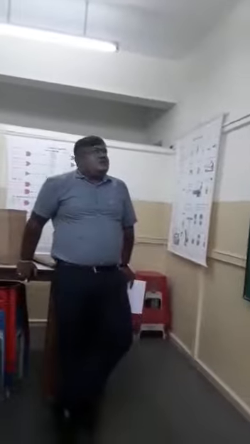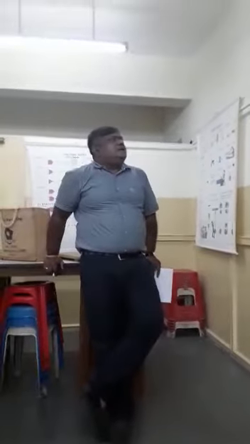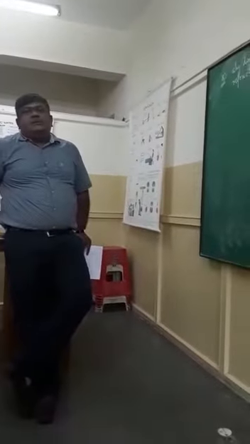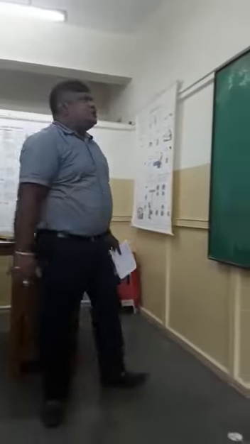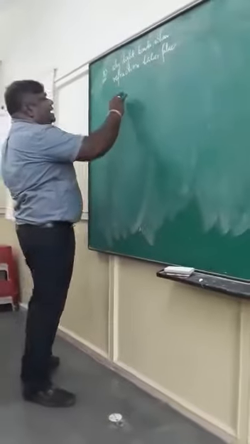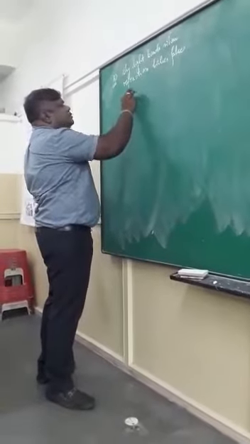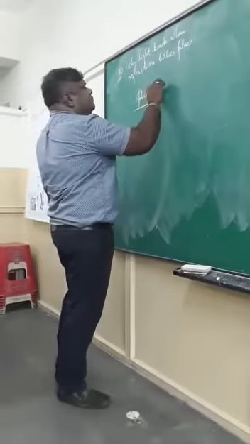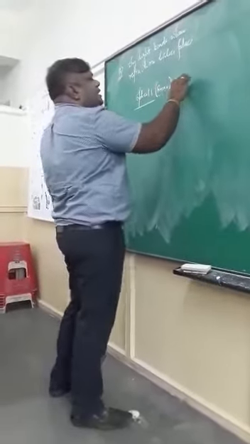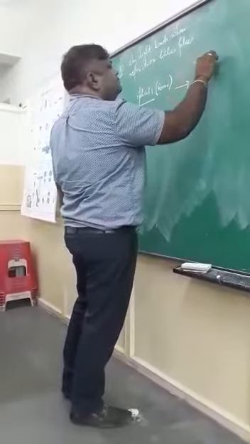I am discussing it in class 12 also because I felt that the reasoning should be explained to both class 10 as well as class 12. So the question is why light bends during refraction, when the light travels from one medium to another. In class 10 and class 12 we learned that when light moves from one optical medium, suppose this one is medium 1, a rarer medium, and it is going to a denser medium.